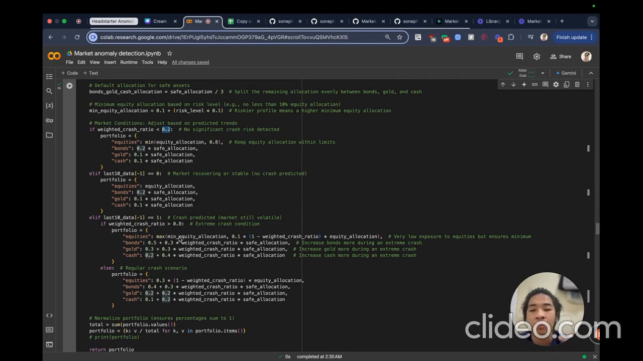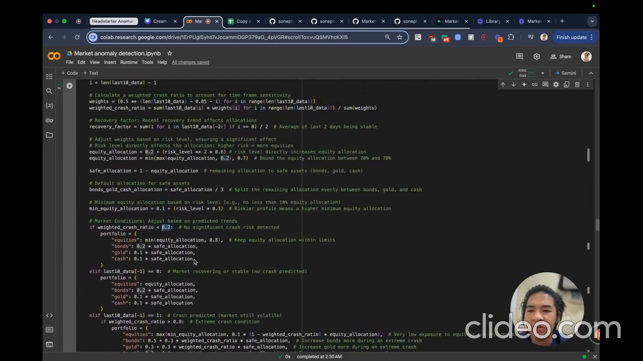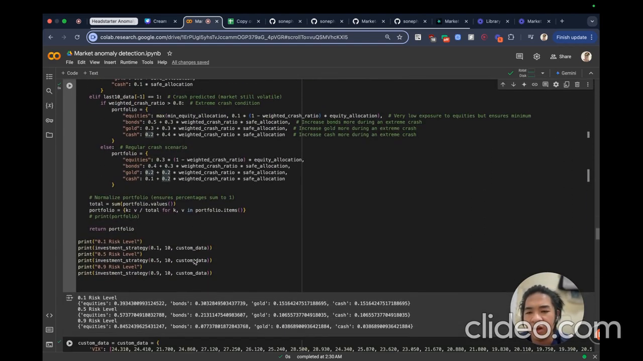But if the weighted crash ratio is greater than 0.8, we're going to have really low equity so that we don't lose our value, and we can hold the bonds, the safe haven asset, in hand so that we can overcome this without losing too much money. So this is basically the investment strategy algorithm that I have.